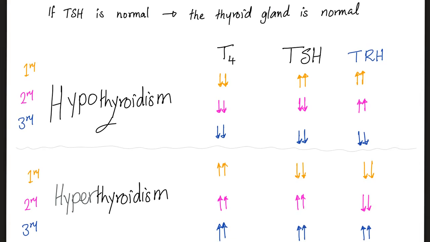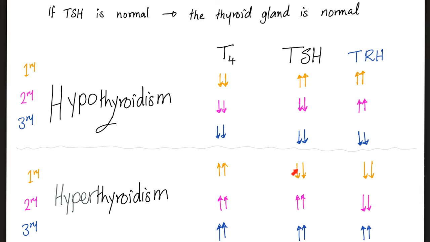Let me explain what I was saying. Example, let's say you have primary hypothyroidism, okay? Primary hypothyroid. The thyroid is not secreting, and the problem is in the thyroid itself. So T4 is low. As a feedback, TSH is high, TRH is high. Secondary hypo. Now, the problem here is in the pituitary, decreasing TSH. This will lead to decreased T4, and of course, the hypothalamus will respond by increasing the TRH. Tertiary, now blame your hypothalamus. Low TRH and therefore low TSH and therefore low T4.